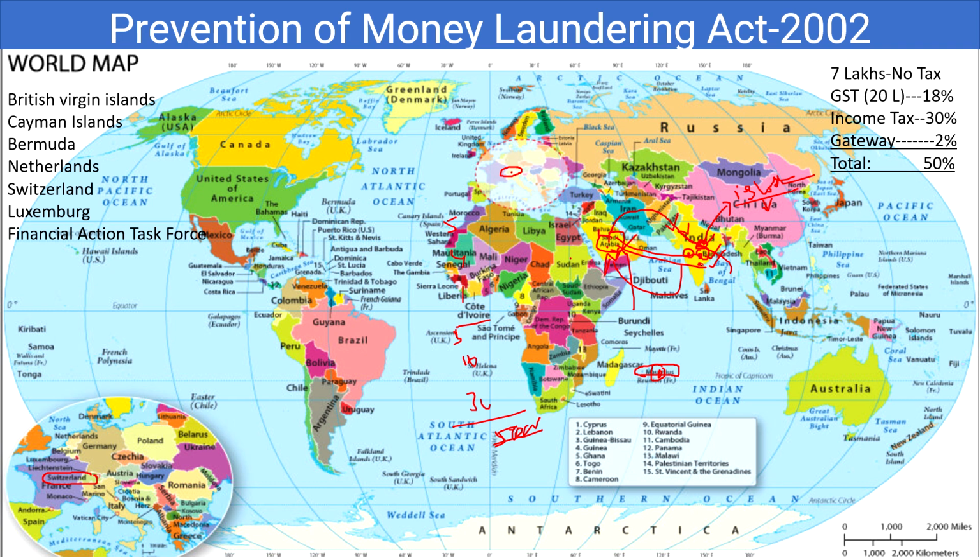So to avoid this problem, we have seen already that there are some tax evasion countries like British Virgin Islands, Cayman Islands, Bermuda, Netherlands, Switzerland, Luxembourg. These are called tax haven countries, as we have seen. Then what they do, for example in this previous case, they will send it to Nepal, and in Nepal the entire amount will be cashed, and then they will send it to Pakistan. They will open an account in some other person's name, then it goes to Sudan, then it goes to Libya, then it goes to Switzerland.